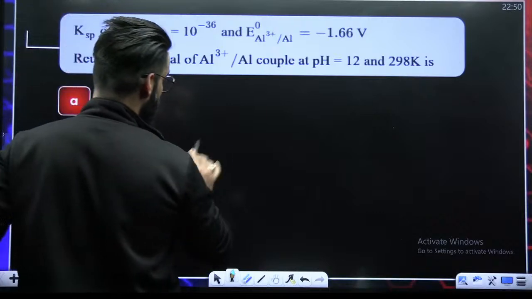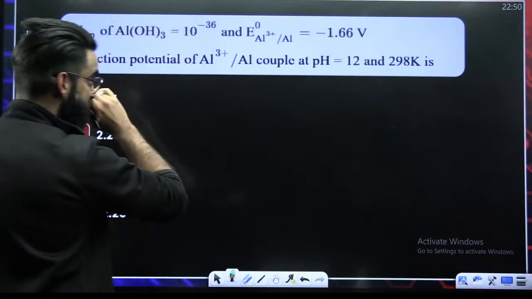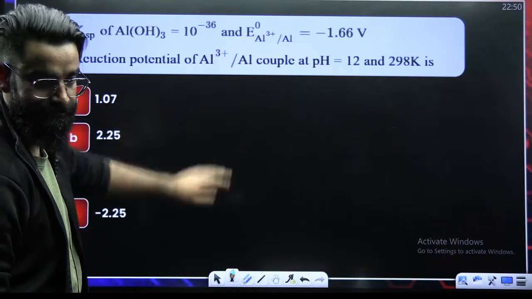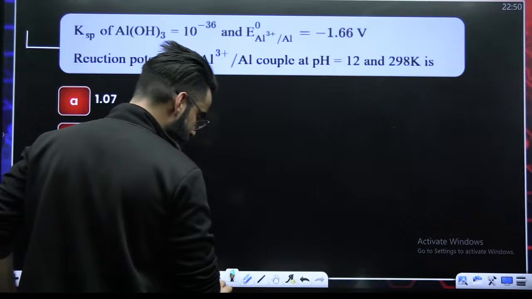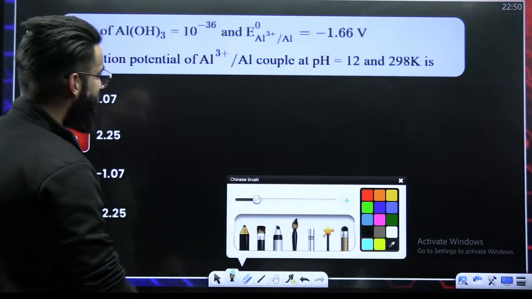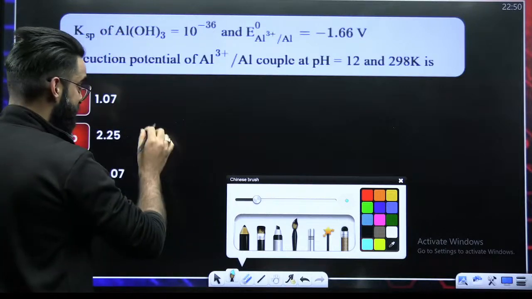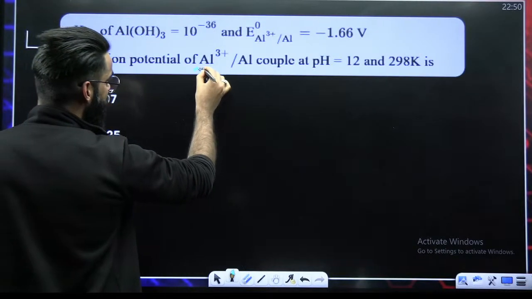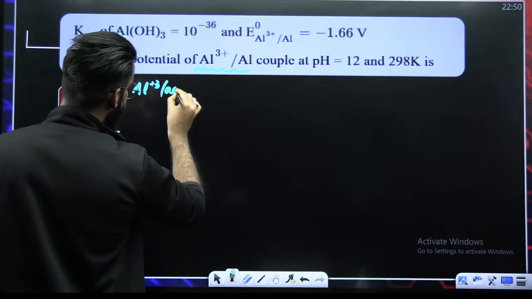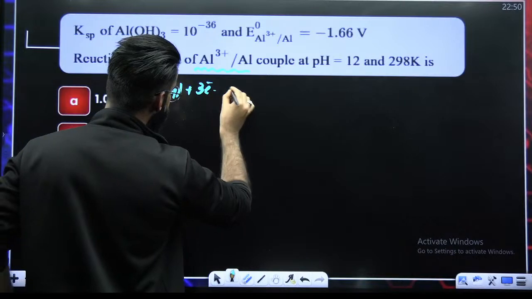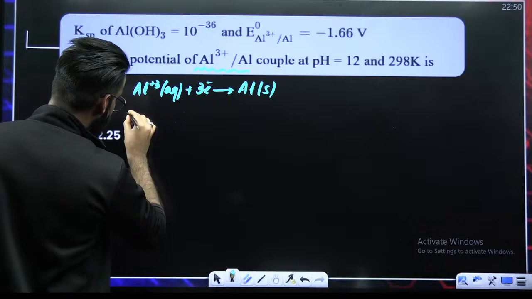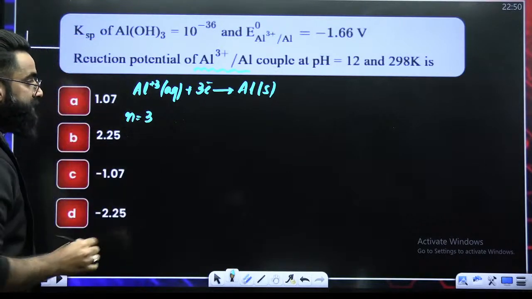Reduction potential of this electrode, Al three-plus to Al. My dear students, if you look carefully, for Al three-plus to Al, we have to calculate the reduction potential. So I'll make sure that this electrode behaves like the cathode, because at the cathode only reduction takes place. So if this electrode behaves like the cathode, the reaction is supposed to be Al three-plus plus 3 electrons gives Al. This is my reaction, right? N value here is 3.